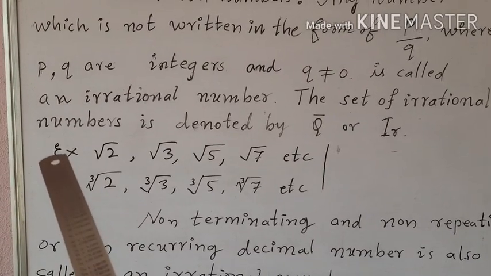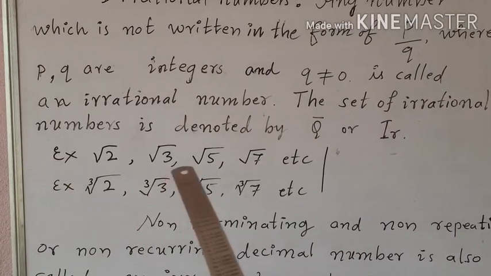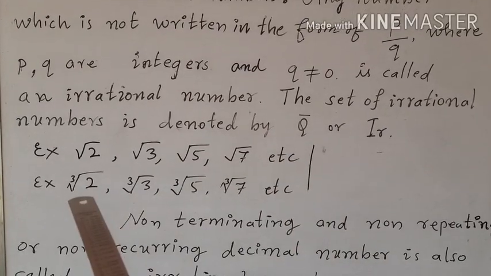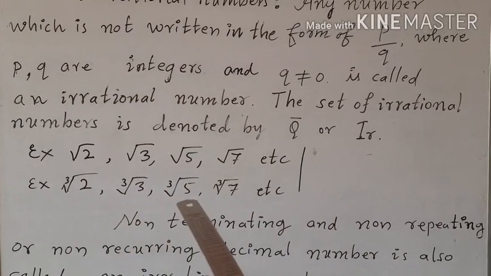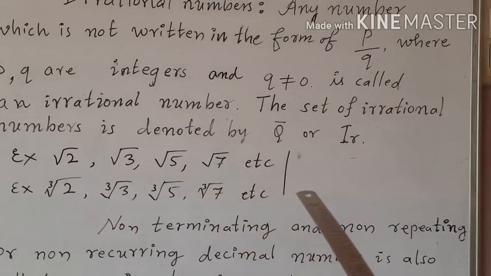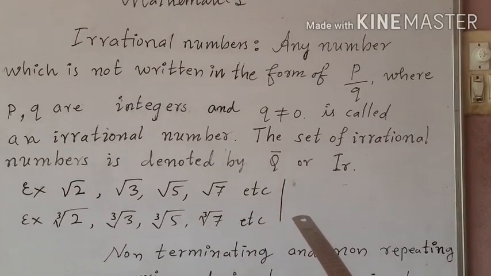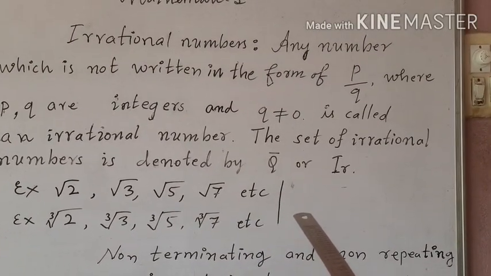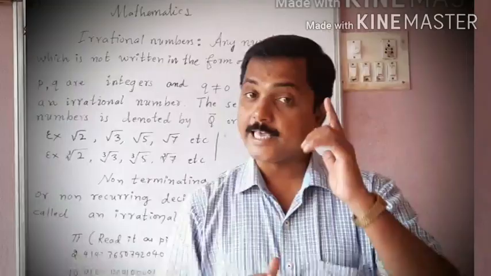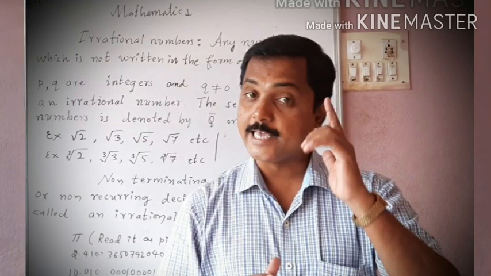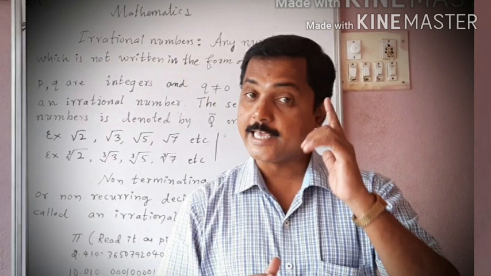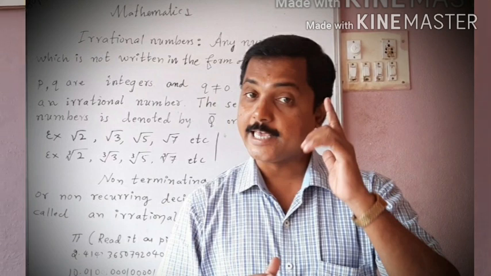This is how the numbers root 2, root 3, root 5, root 7 and cube root of 2, cube root of 3, cube root of 5, cube root of 7 are examples for irrational numbers. Okay? So children, hope you all have learnt about the irrational numbers, definition, examples and the conditions for the given numbers to call it as an irrational number.